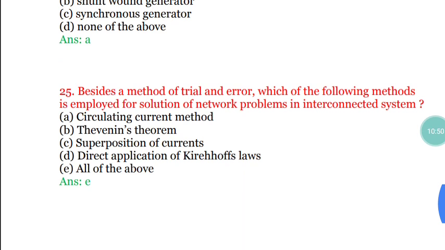Question number 25. Besides the method of trial and error, which of the following methods is employed for the solution of network problems in interconnected systems? Some methods are given as below: circulating current method, Thevenin's theorem, superposition of currents, direct application of Kirchhoff's laws. Which of these methods is employed for the solution of a network problem? The correct answer is all of these.